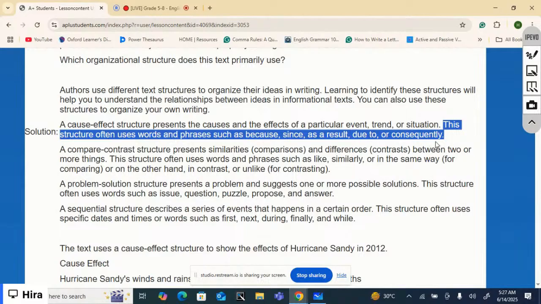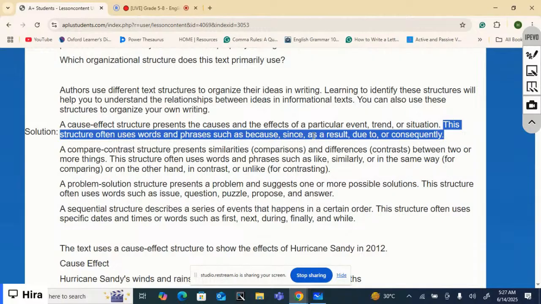Why are these words used? Because these words are related to the cause effect structure. For example, I came back to my home because it started raining. Why did I use the word because here? Because of some cause, something happened. Since it started raining, I came back to my home.